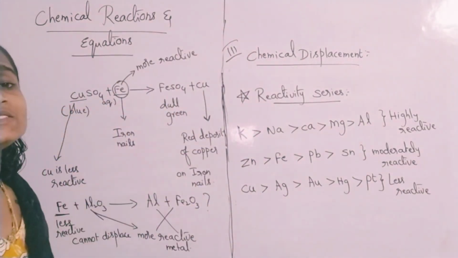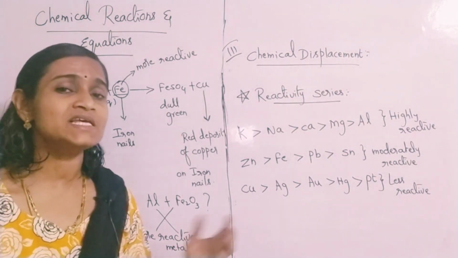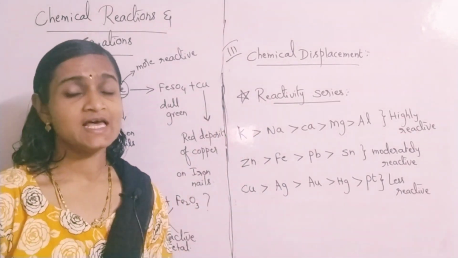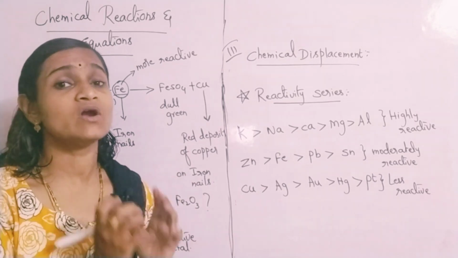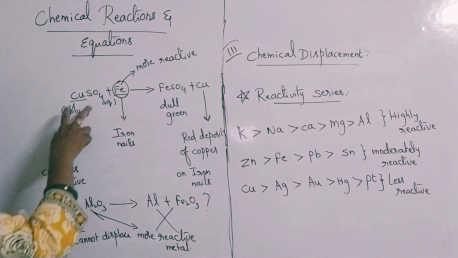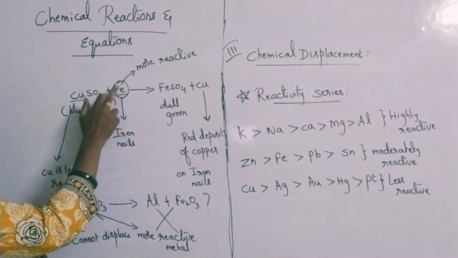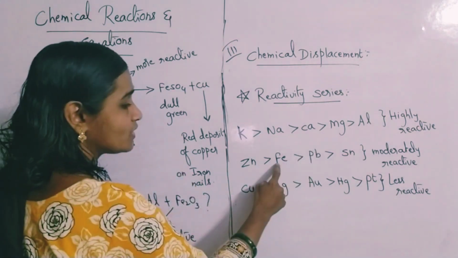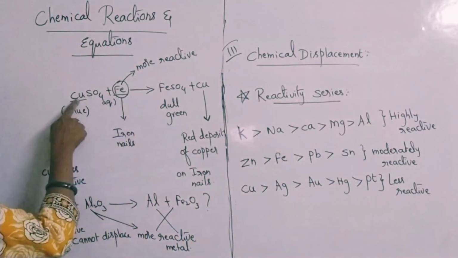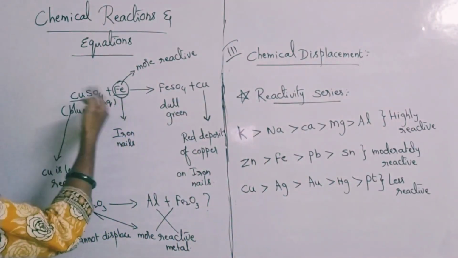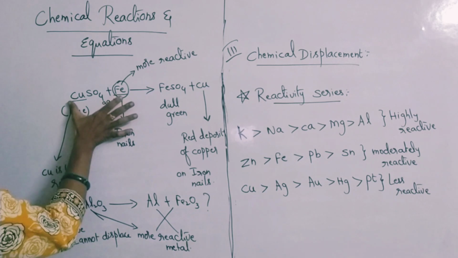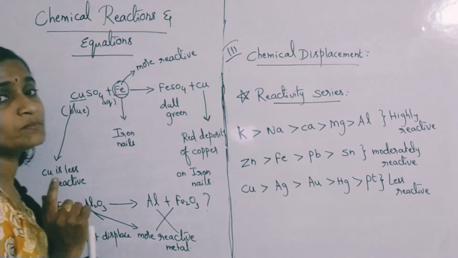So this series of elements, which are arranged in decreasing order of their reactivities, you call it the reactivity series. You have to remember this reactivity series in order to identify whether a displacement reaction is possible or not. Here you can see copper and iron. Iron is more reactive than copper. Iron is in the moderately reactive series, copper is in the less reactive series. So iron can displace copper, but copper cannot displace iron. If you take these two as reactants, you cannot get back these two products. Please understand the point carefully.